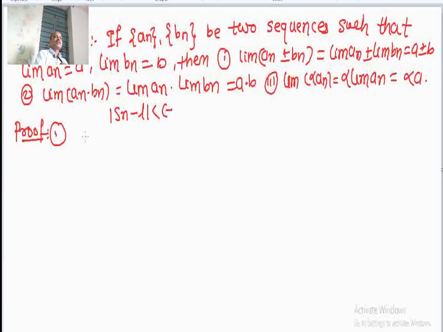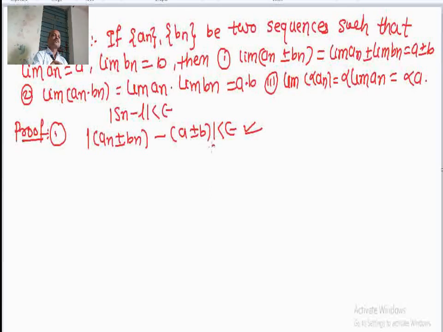That means, here I need to show that mod of an plus minus bn minus a plus minus b is less than epsilon. If this is established, then we get that limit of an plus minus bn equal to a plus minus b.